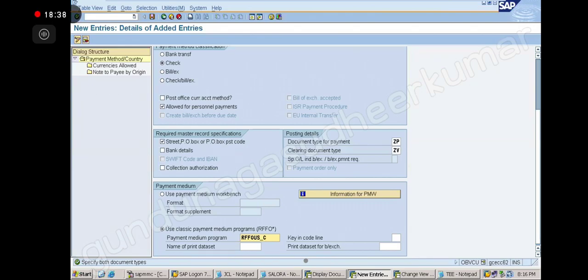How will we identify RFF_OUS_C? I am telling you, that's how you identify, right? Or else, if you do not know, in real time, you have SAP support, na? You can check with them, right? You have purchased the software from SAP, na? You can ask questions to them, right? What is the program for this? You can ask.